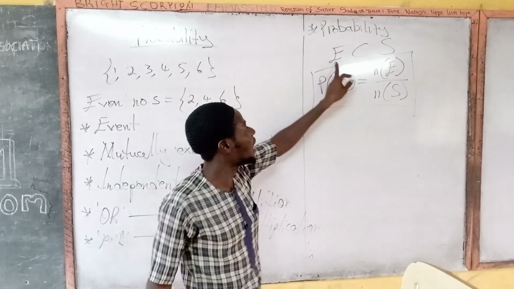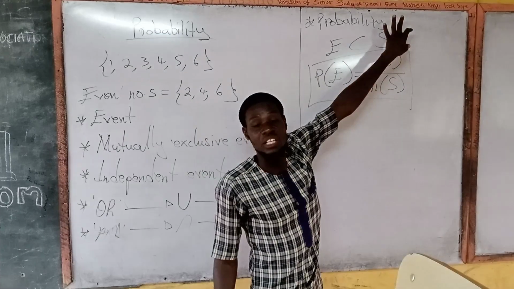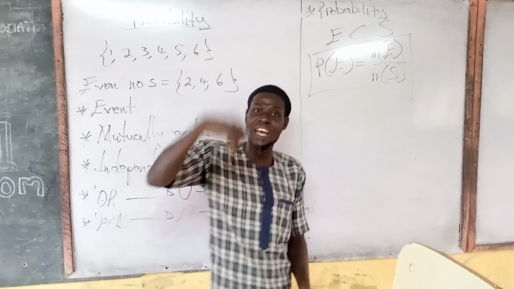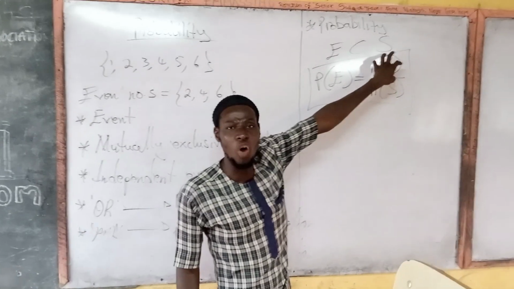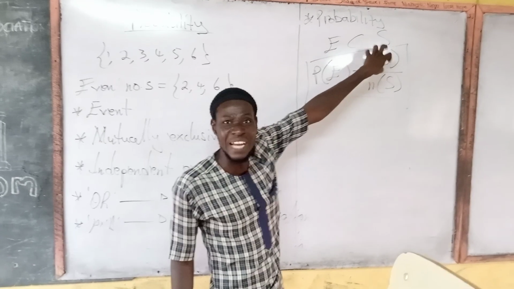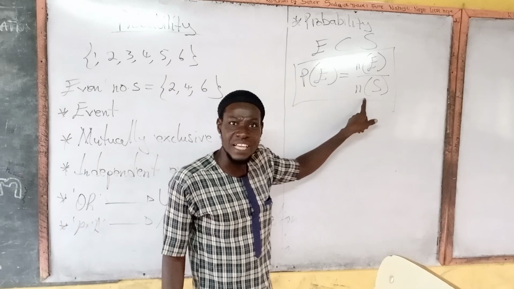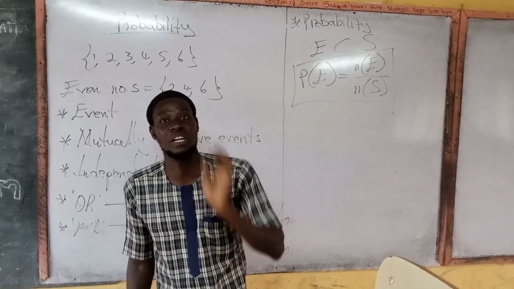And so if you have an event which is a subset of the outcome of a particular experiment, which we call the sample space, then we are saying that finding the probability of that will be finding the ratio of the members in that event by the members in the sample space of that experiment.